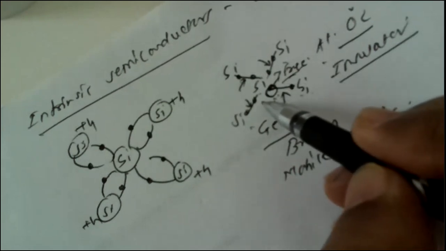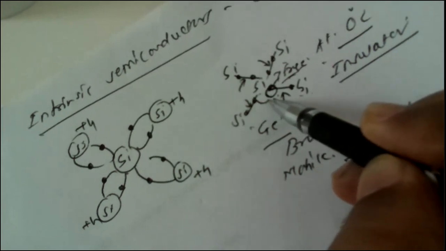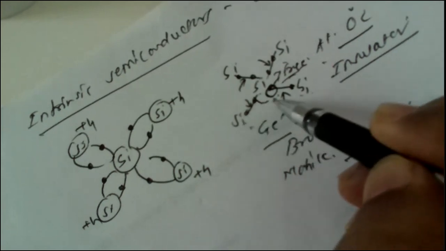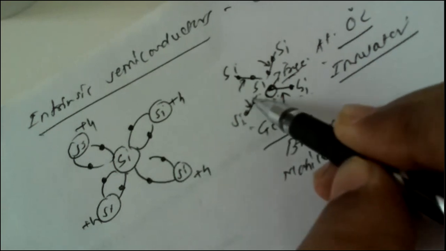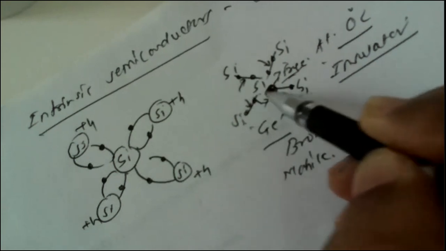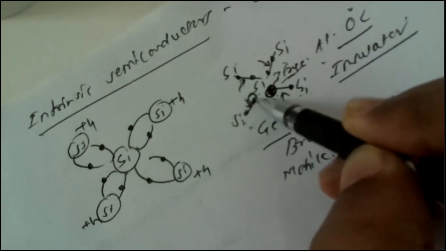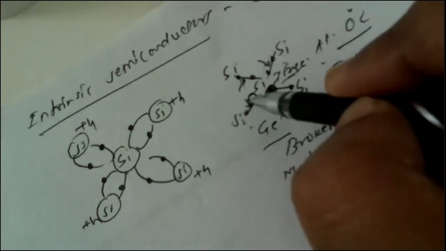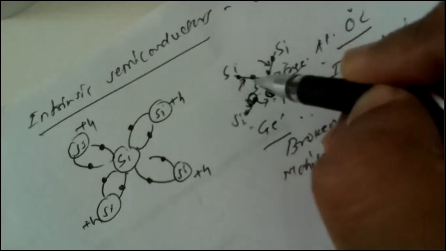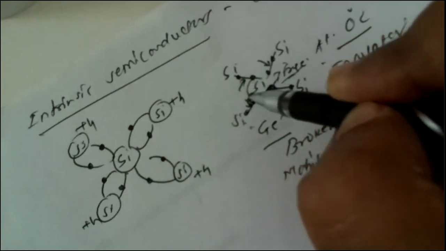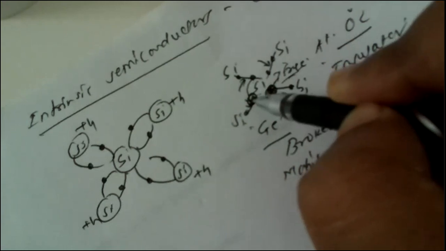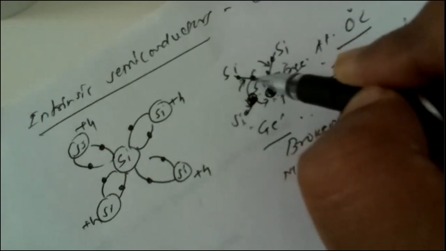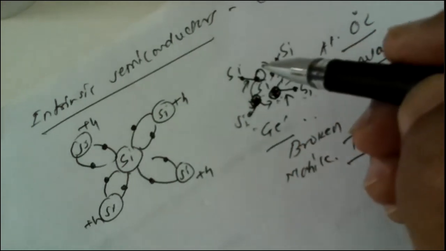Now to occupy this hole, some nearby bond also breaks and contributes its electron to occupy this hole, which creates another vacancy for an electron. To occupy this vacancy, some nearby bond also breaks, and that free electron occupies this empty space, which creates another electron vacancy.